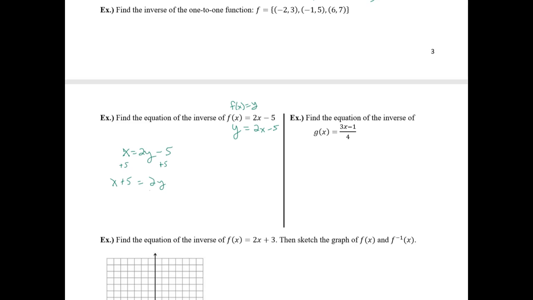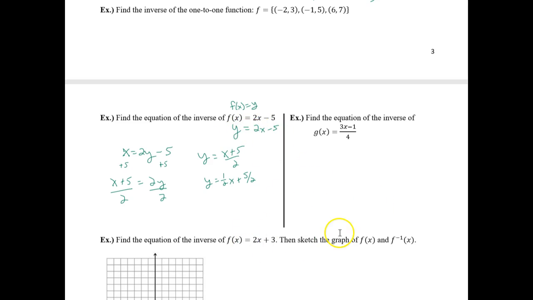I have to divide by 2. So y equals x plus 5 over 2, or you could write it as 1/2 x plus 5/2. Either way.